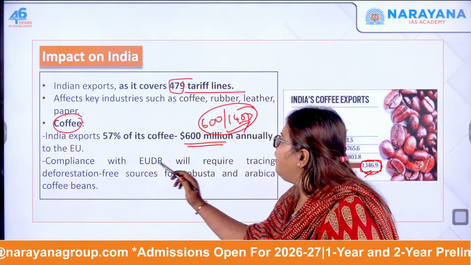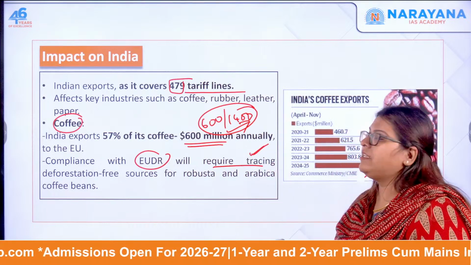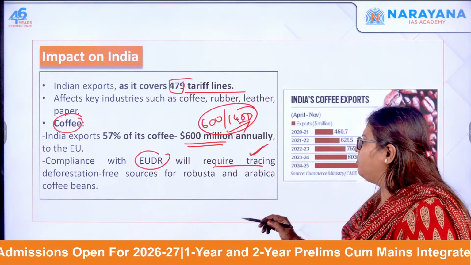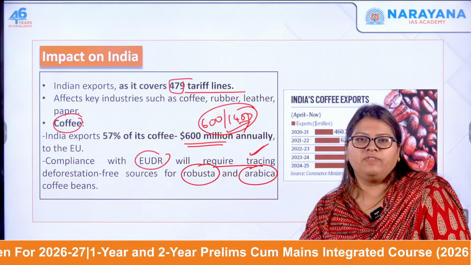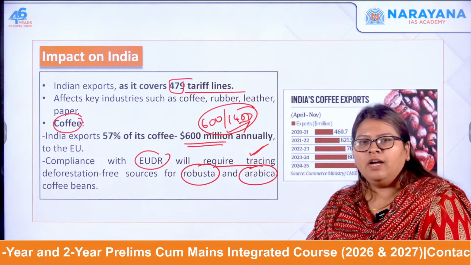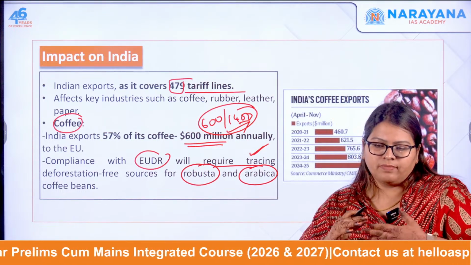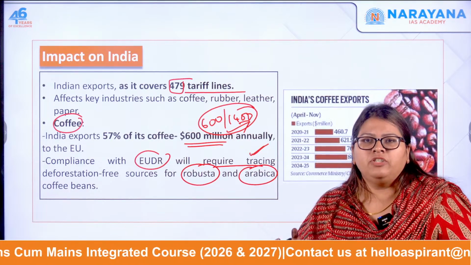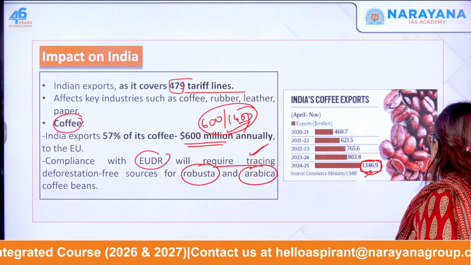Also, compliance with EUDR will require tracing deforestation-free sources. What are deforestation-free sources? These are coffees, that is Robusta as well as Arabica, where you can ask how. It is seen to that the cultivation does not lead to the expansion of the forest. So this is what it is, Robusta and Arabica.